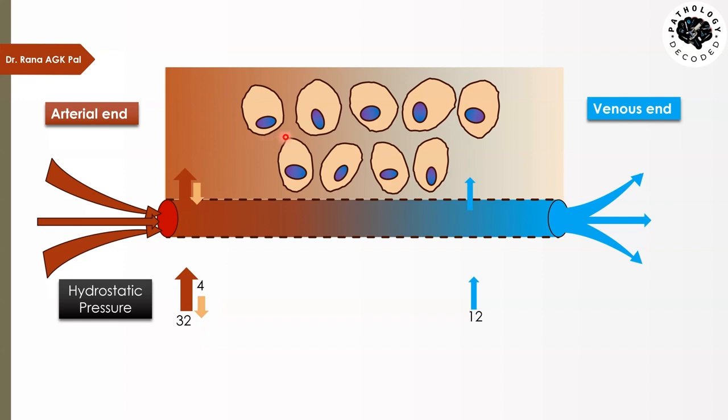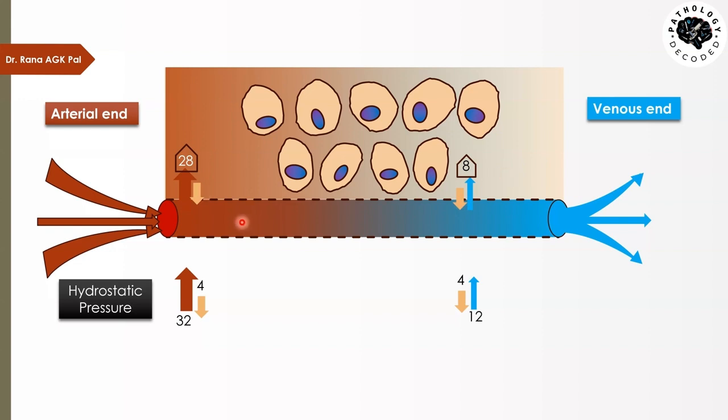And since it has nothing to do with the heart, it just has to do with the presence of fluid in the tissue, on this end also, it will resist with 4 mm. So what does that mean? That the hydrostatic pressure on the arterial end makes the fluid flow from the capillaries into the tissue with a net effective pressure of 28 mm, while that pressure drops drastically and remains just 8 mm. So hydrostatic pressure will always push the fluid out of the capillaries, but mind you, on the arterial end it will push with 28 mm of mercury, while on the venous end it will push with 8 mm of mercury. So here we have a drastic drop in the pressure. I hope this much part is clear to you.